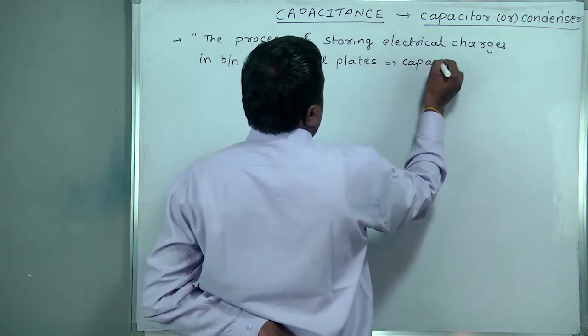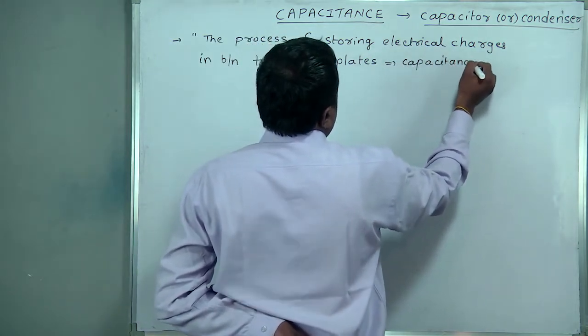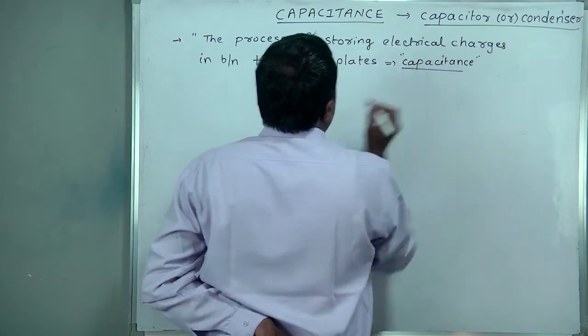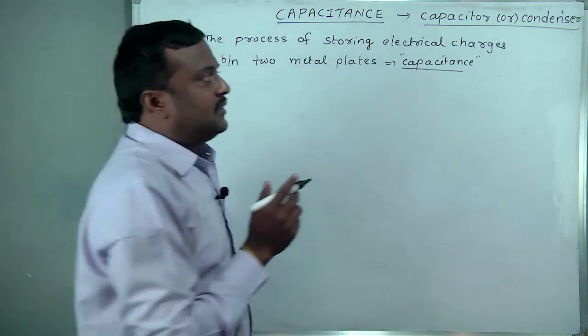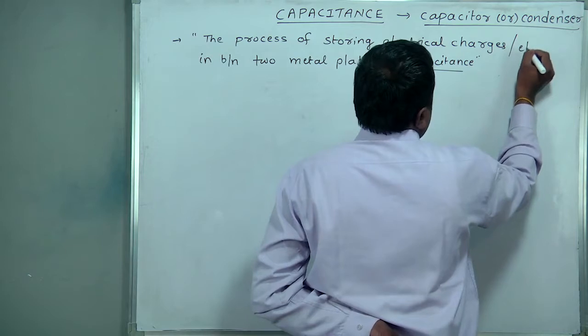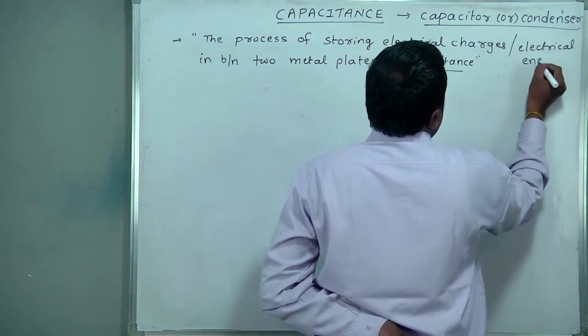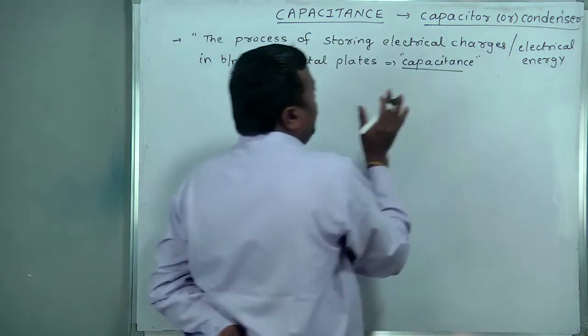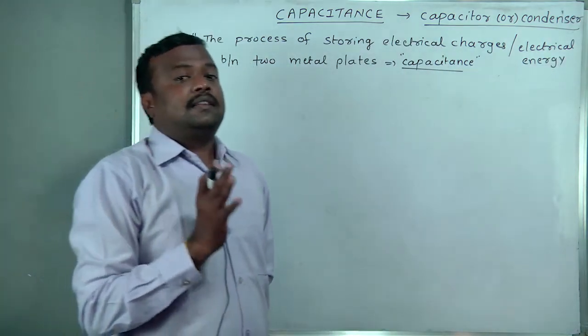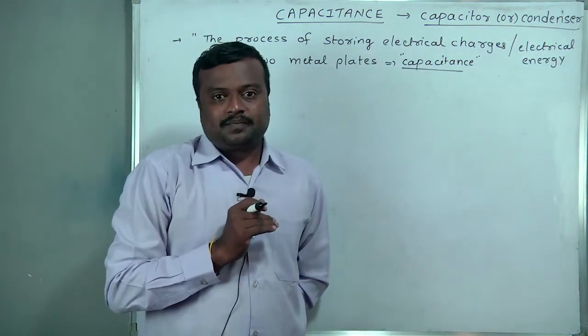That strength, that ability, is called capacitance. Got it? Storing electrical charges or electrical energy in between any two plates, that strength is called capacitance.